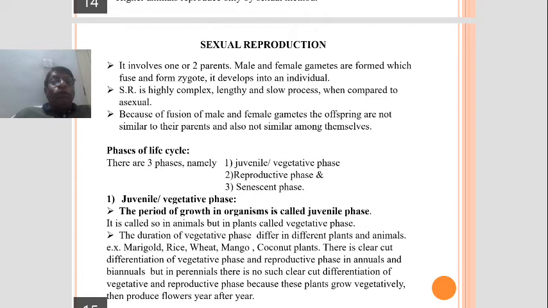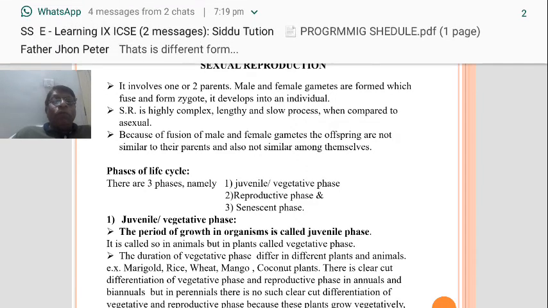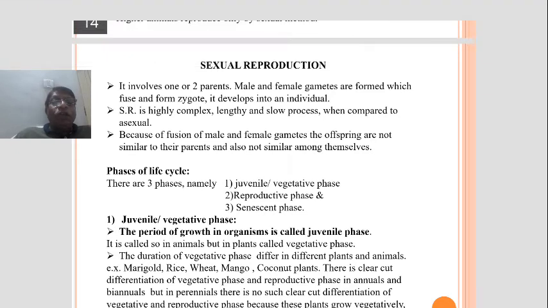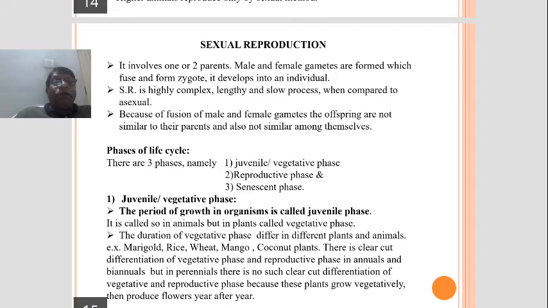During this phase, the seed germinates and forms a seedling, grows, develops and produces branches and leaves. We call it the vegetative phase. If we examine the vegetative phase in different plants like marigold, rice, wheat, mango, coconut, it varies.